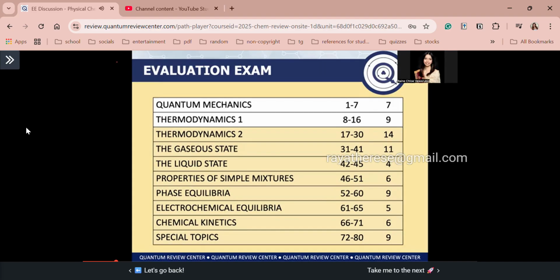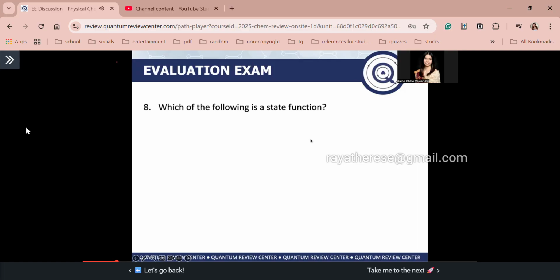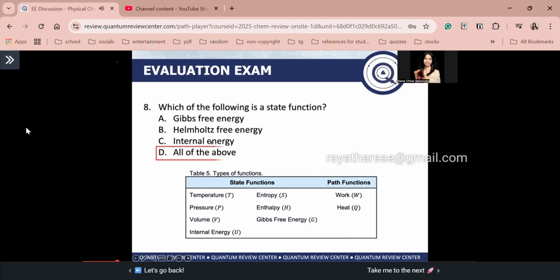What do you think, guys? Doable, right? Now let's move on to thermodynamics part 1. Recall that we discussed the basic concepts of thermodynamics, the first law of thermodynamics, and thermochemistry. In this topic, we have 9 items on our eval exam. Number 8: which of the following is a state function? A Gibbs free energy, B Helmholtz free energy, C internal energy, D all of the above. Of course, all of the above.